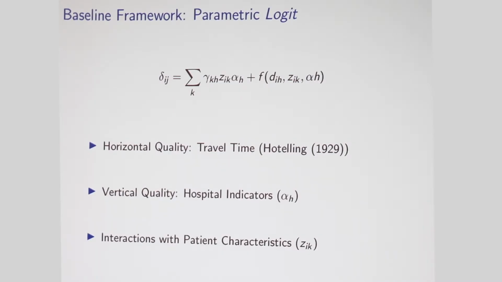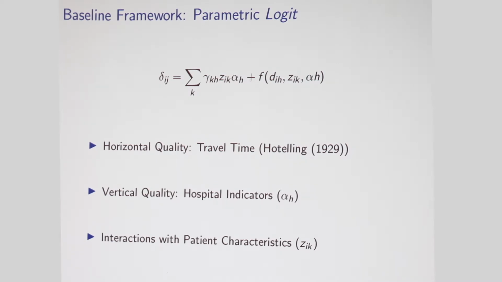So let me go to the parametric Logit model. This is a Logit model, but I don't want to go over the math. I'll just go over the intuition. There are 2 basic things going on. First is that there's horizontal differentiation through travel time. People tend to go to hospitals that are located close to them, and how long it takes to get there is a sufficient statistic for that. There's also vertical quality that we're going to proxy through hospital indicators. There are just going to be some hospitals that people like a lot more than others.